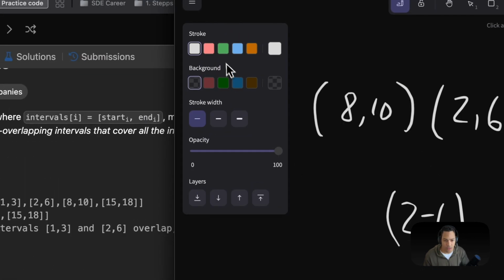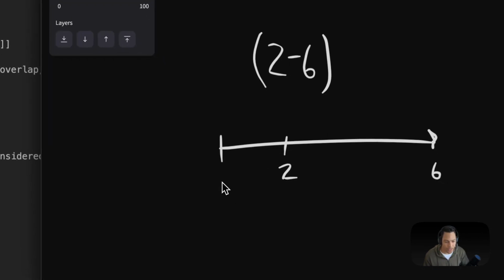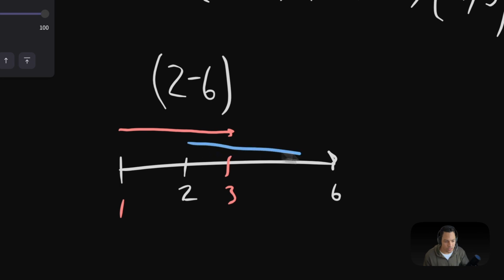So I'm going to put 3 somewhere around here. Let's say this interval goes from 1 to 3, and this other interval goes from 2 to 6.